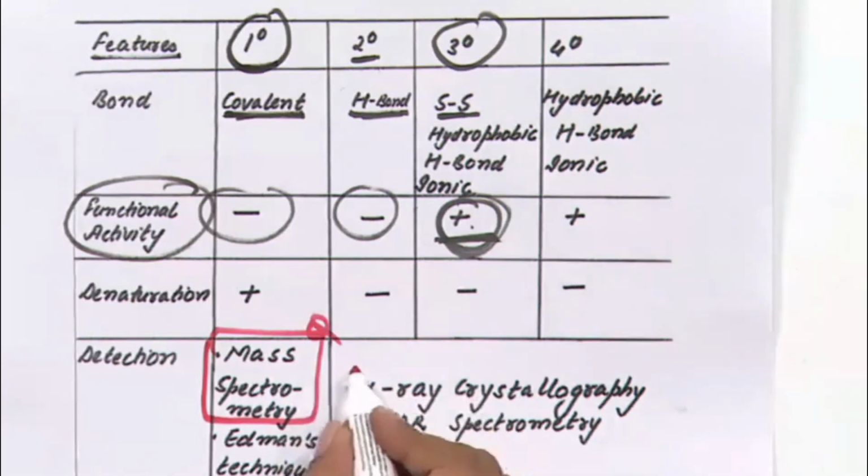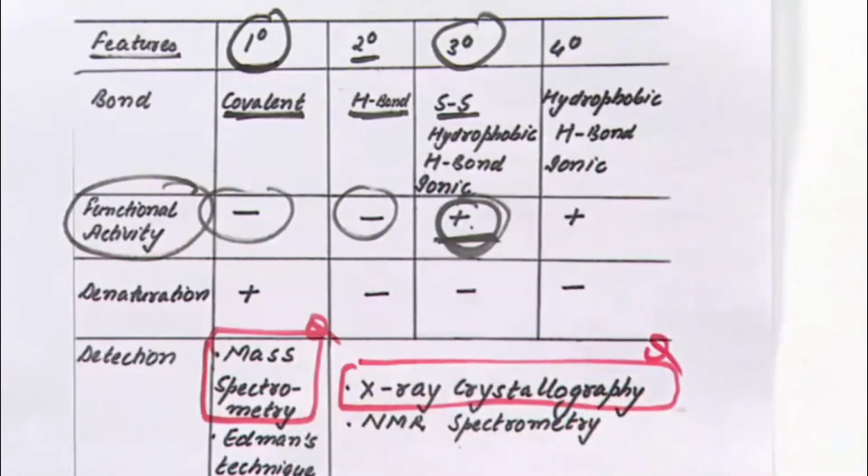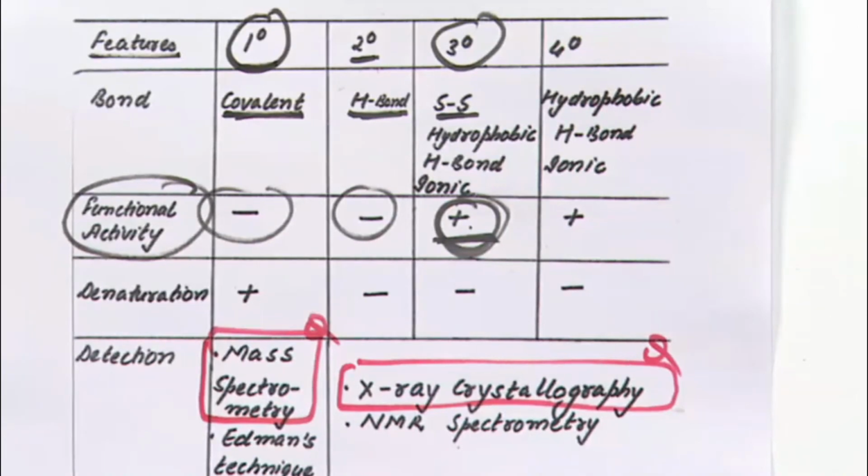Secondary, tertiary, quaternary structure are best detected by X-ray crystallography. If a question is asked that primary structure is best detected by, definitely the answer will be mass spectrometry. If the question asks how tertiary structure is best detected, it is by X-ray crystallography.